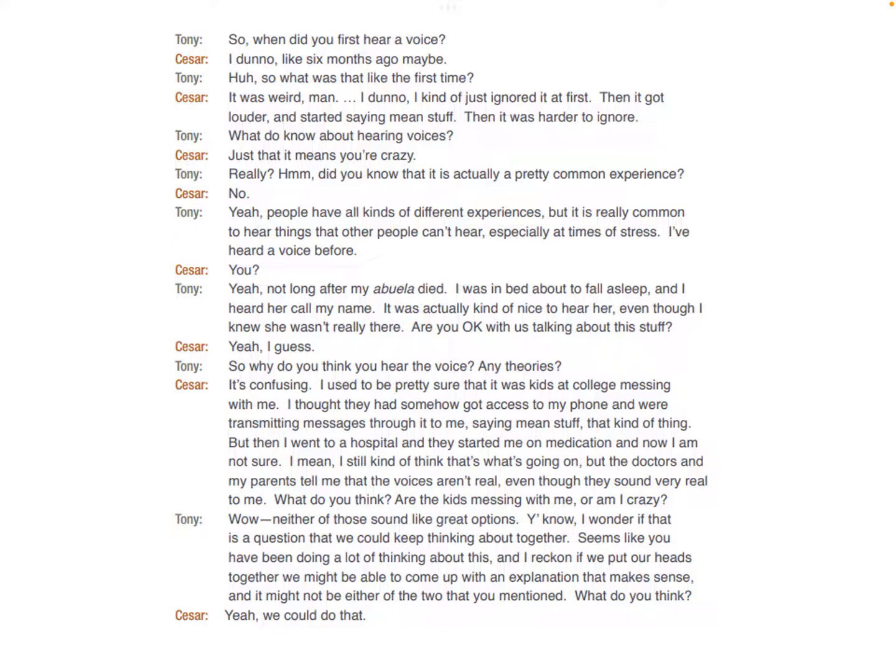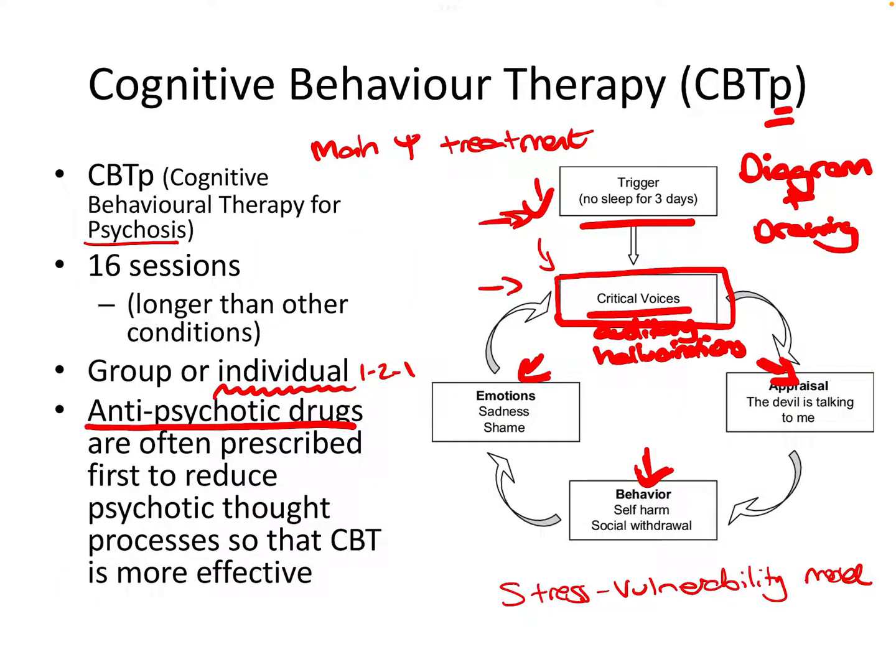So what I would like you to do, either at this point or after the video, is to read through this transcript. Here we have a therapist, Tony, and here we have a patient with schizophrenia, Caesar, and this is a bit of a snippet from a CBTp session. And I want us to really think about here, what specific strategies is Tony using? How is Tony helping Caesar to either think about something differently or perhaps behave in a different way? And maybe we could think back to that stress vulnerability model here.